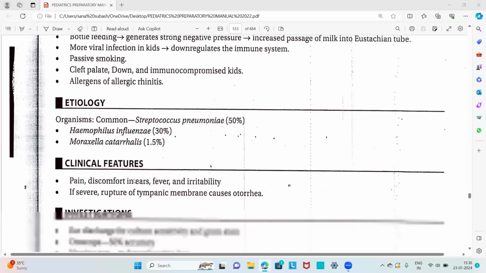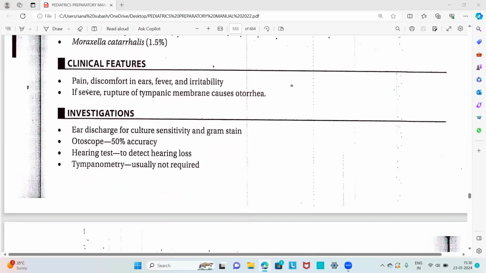Then about the clinical features of acute otitis media, there will be pain and discomfort in the ear. Because of the collection of fluid and infection, there will be fever and irritability. If severe, there will be rupture of the tympanic membrane, which causes otorrhea, that is discharge from the ear. Only if the tympanic membrane is ruptured does it cause otorrhea. So these are the clinical features of acute otitis media.